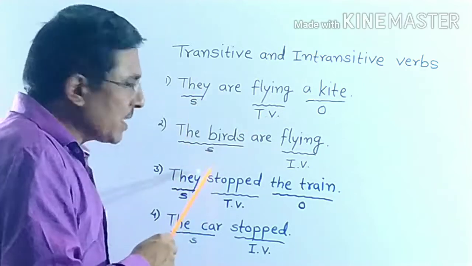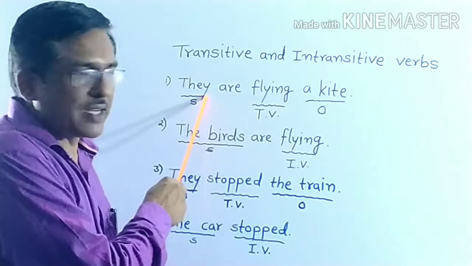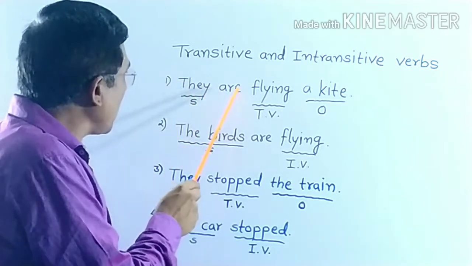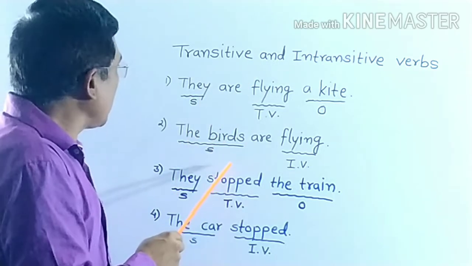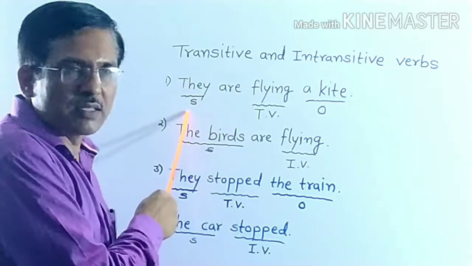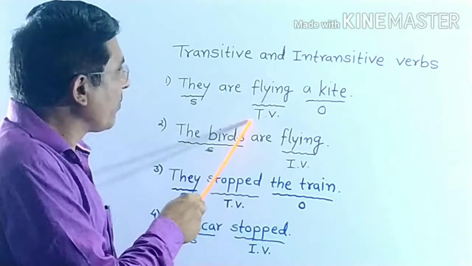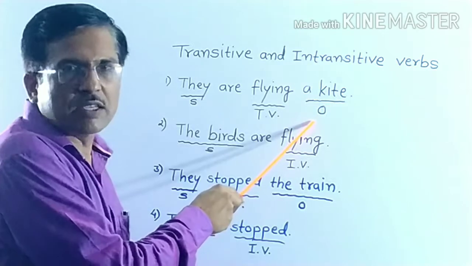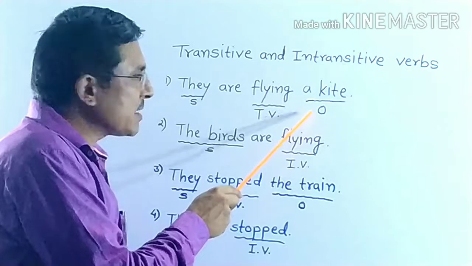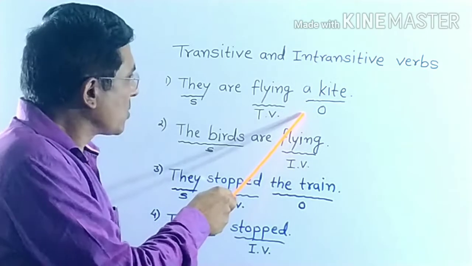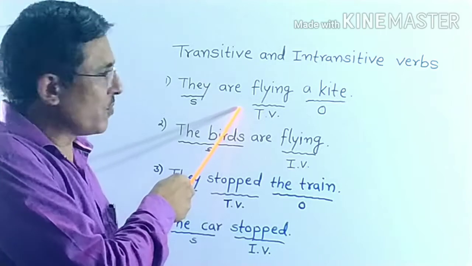I have written some examples on the board. See the first sentence. They are flying a kite. In this sentence, they is subject, flying is verb, main verb, and a kite is object. See, this verb has object, so flying is here a transitive verb.